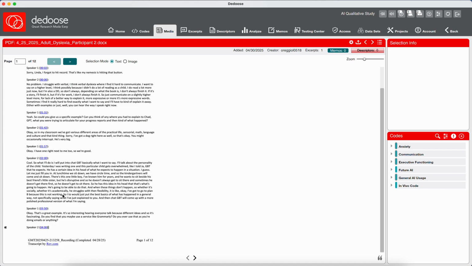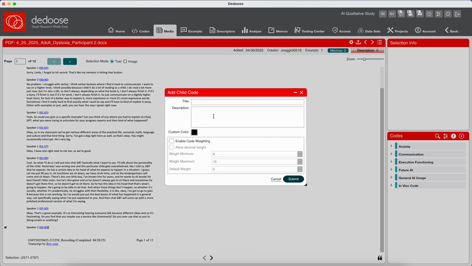So I think like the information for executive functioning, I don't think I want to capture what's happening with a specific child. I want to capture more of she's putting in the basics and then ChatGPT is coming up with it, because again, that's more executive functioning than communication. So I think that that's really just the last piece. And know that I'm coding this live with you, so you're fully getting my thought processes as I'm narrating this, because that's just kind of what's going on.